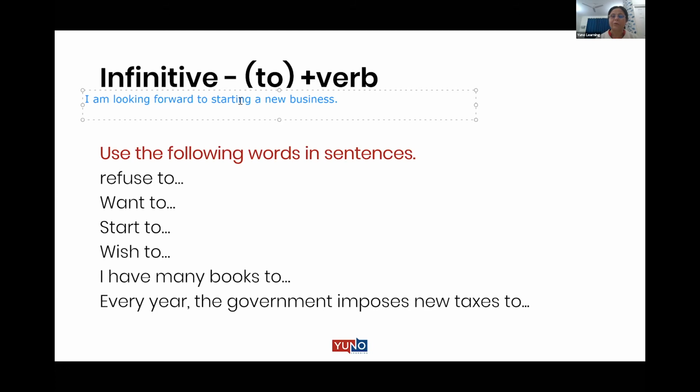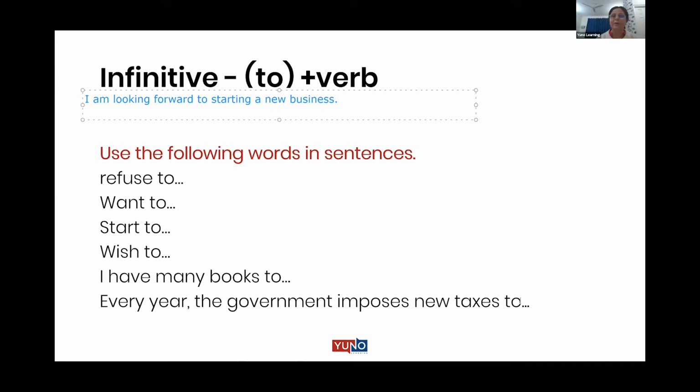I have many books to read, a similar kind to what we did earlier. Every year the government imposes taxes. But the sentence was imposes new taxes to. You have to complete it after to, Kushbu. On us to. You can put on us, fine, but to what? After to, something has to come. I wish to go on a long trip.